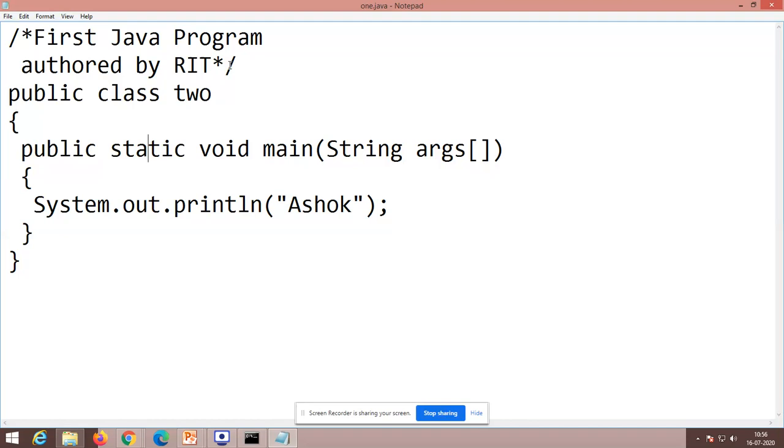See, people who are familiar with C++ will know that whatever content I am giving within the class will be accessed by object only. So, have a note on this. Without creating the object, if I need to access any method which is available inside the class, I have to use the static keyword. This is class 2.